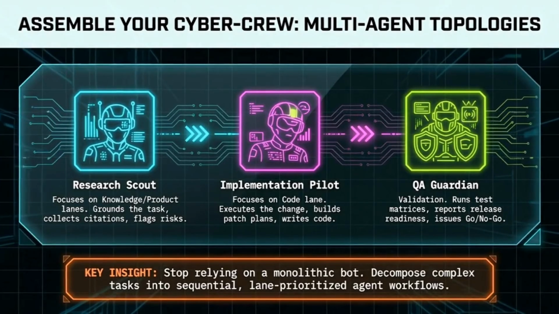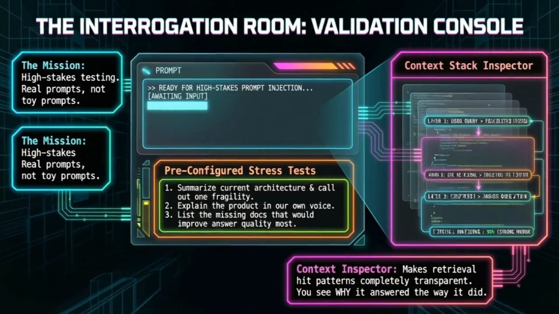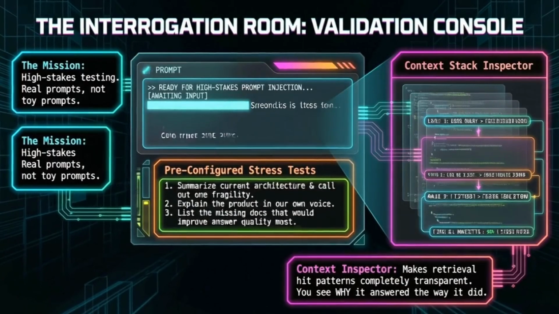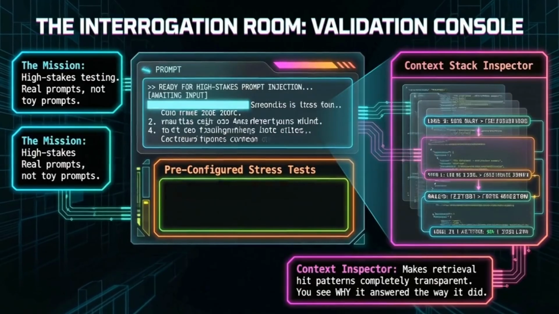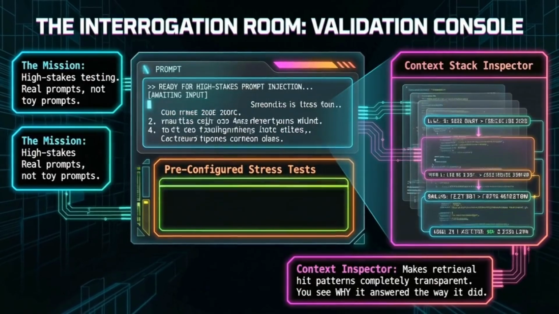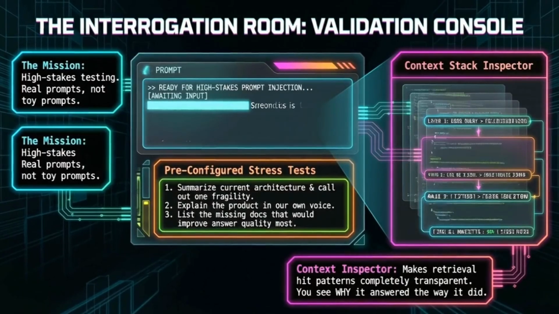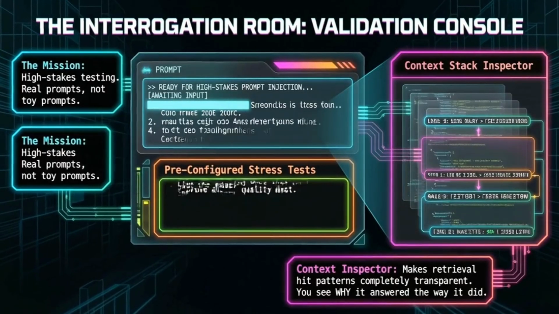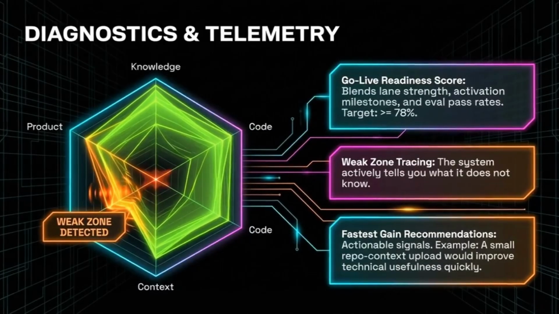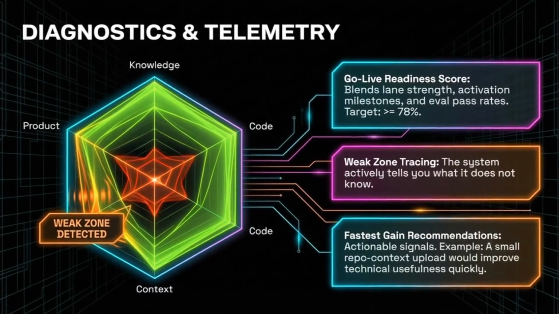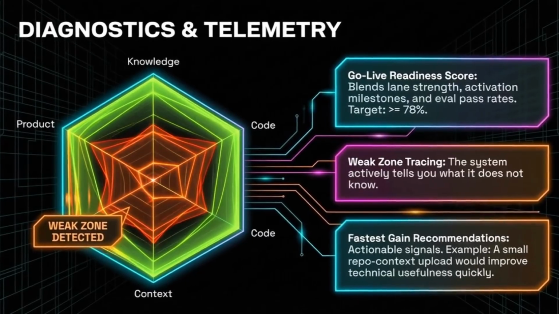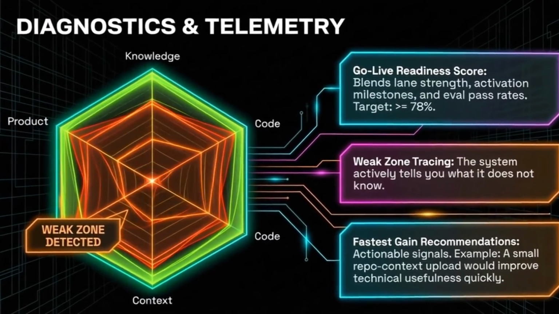Now, how do you know it isn't lying to you? Welcome to the Interrogation Room. We use real, high-stakes prompts, not toy prompts, with pre-configured stress tests. The context inspector peels back the skull and shows you exactly why it answered the way it did. And the telemetry? We're actively tracing your weak zones to hit a go-live readiness score of 78% or higher.